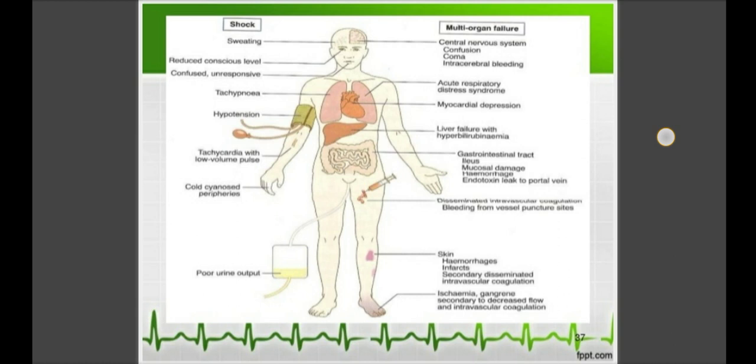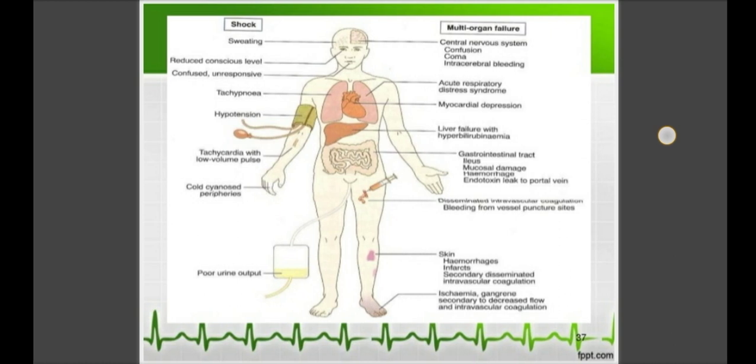What you see in shock is an acute reduction of effective circulating blood volume and inadequate perfusion of cells and tissue that leads to the clinical state of cardiovascular collapse, that we call shock. So this is a most important topic from the exam point of view and also from clinical practice.